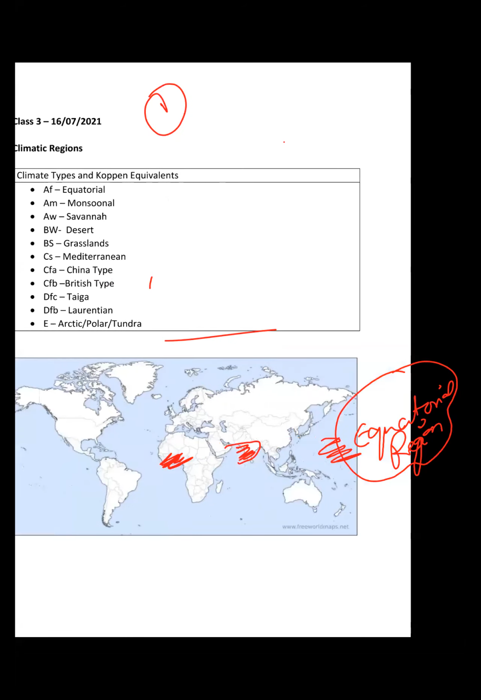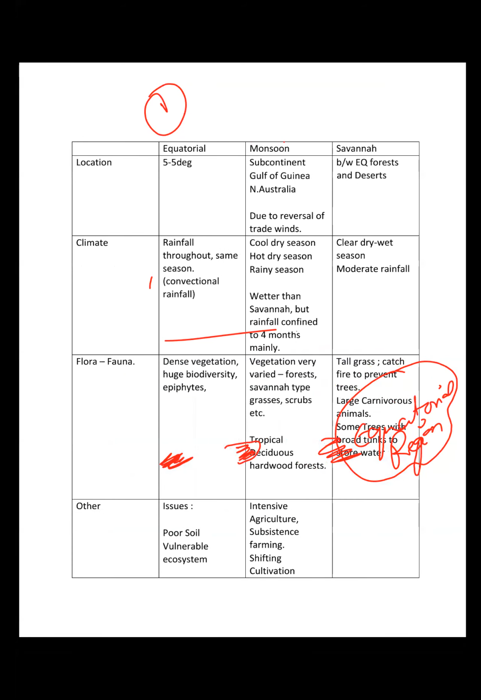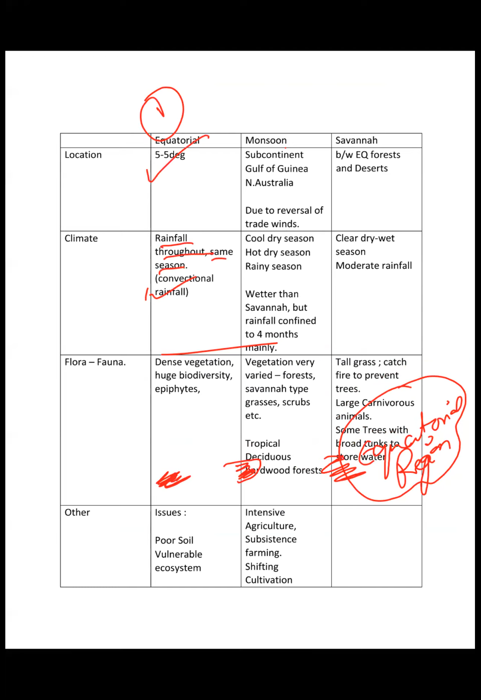So equatorial rainfall throughout the year, same season, convectional rainfall. We all know that the sun's rays are directly on that region, and as a result, there is convectional rainfall in that region, and that happens throughout the year. So there is basically no distinction in the season, and there is rainfall throughout the year. Thunder and lightning, the cumulonimbus clouds are formed, right?